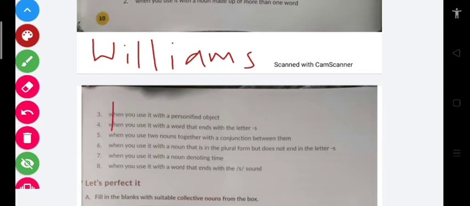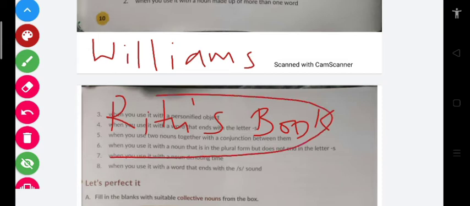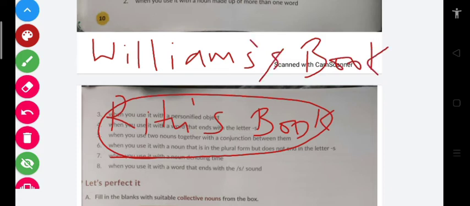Ritu's book is correct, but if I say Williams's book, we cannot apply it like this.